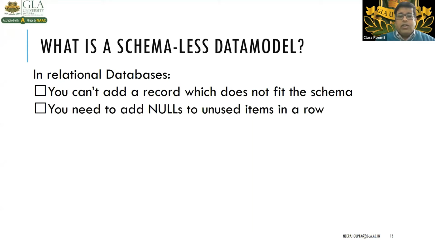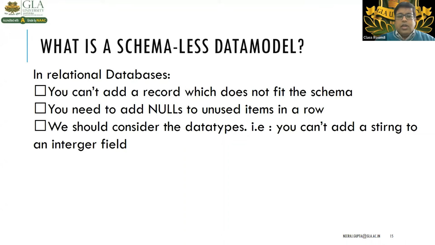You need to add null values to the unused items in a row. What do you do if you are not inserting a value for a particular data item or attribute? You have to insert a null value for the unused one, right? And we should consider the data types: name is a string, roll number is an integer, and age is a number, suppose. So we have to specify that.